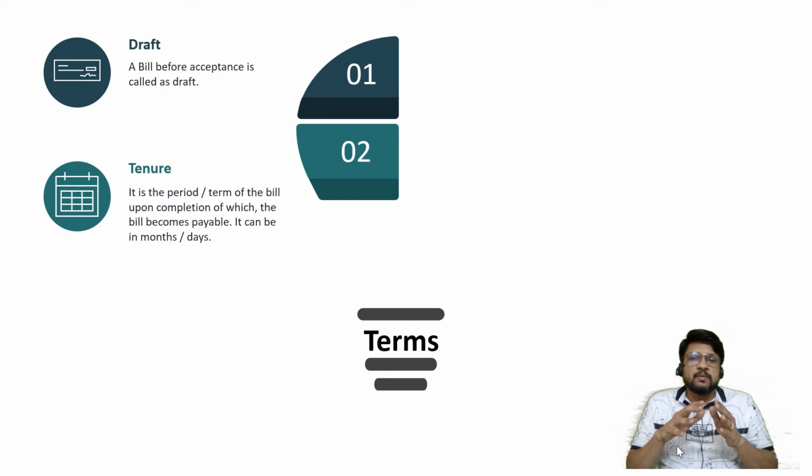Now here you will find that bill of exchange is a little bit different as compared to a check. In case of a check we put a date, and the day on which the check is drawn or the date which is put on the check becomes alive, and then a maximum 3 months period is specified by the Banking Regulation Act, within which the check will have to be deposited and it will have to be encashed. After that it becomes a stale check and it cannot be honored.